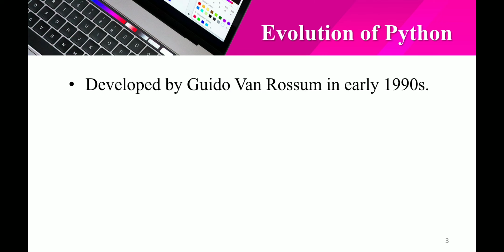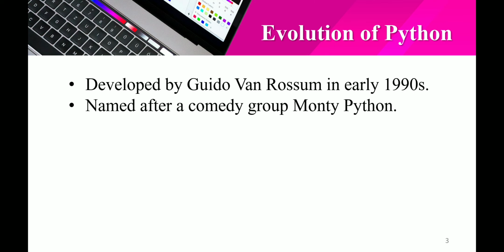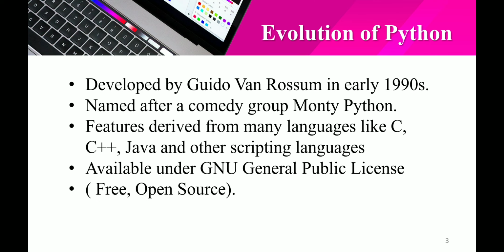Next, the evolution of Python. Python was developed by Guido van Rossum in the early 1990s. Guido van Rossum was a fan of the Monty Python circus, so Python was named after Monty Python. Its features are derived from many languages like C, C++, Java and other scripting languages. Python is free and open source software.